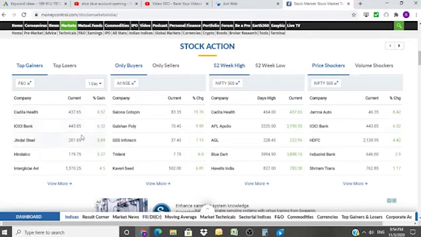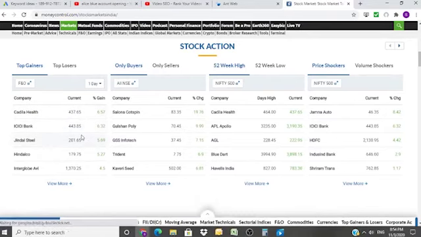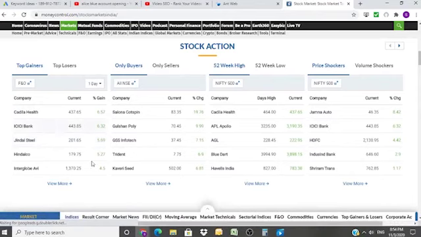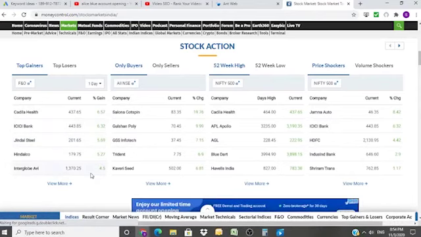These are actually the big companies, large cap or mid cap maximum, but not beyond that. So Cadila Health went up 6.57%. So percentage gains is what comes into top gainers. ICICI Bank 6.32, Jindal Steel, Hindalco, Interglobe. So these are the top gainers.